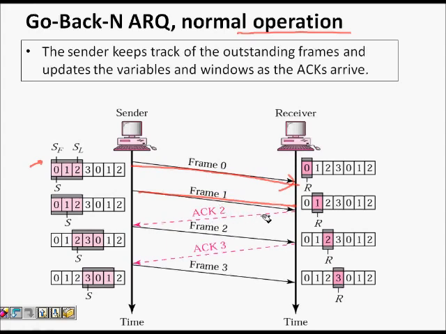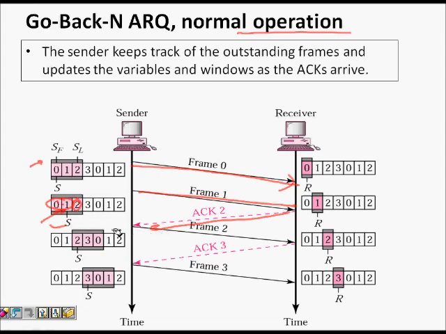I get an acknowledgement 2. So now what happens? I have got those acknowledgements. You see here that 0 and 1 are the frames for which I have not received any acknowledgement, so these are there in this particular window. This part is for the frames which have been sent but the acknowledgement has not been received. From SF to S are those frames which are sent but for which ARQ is not received. This number I can send, but I have not sent it right now.